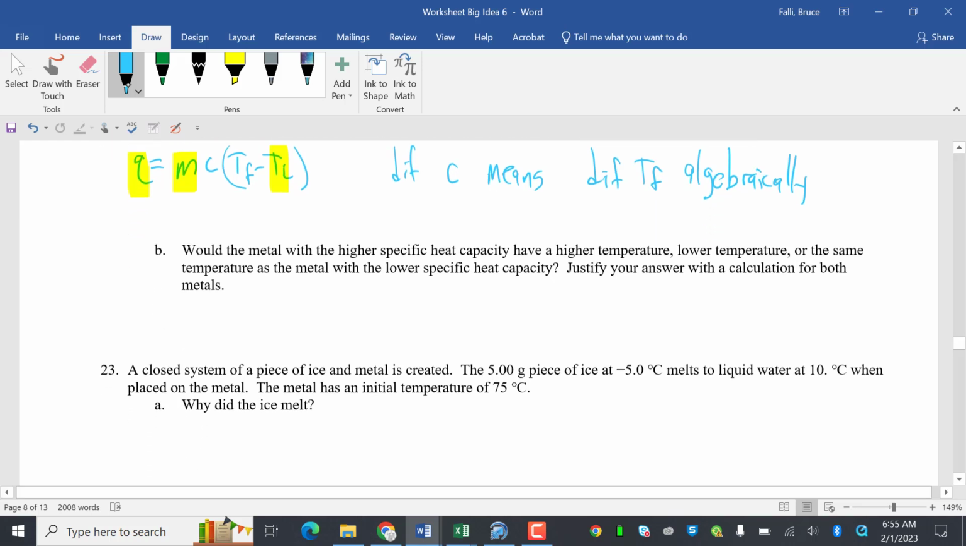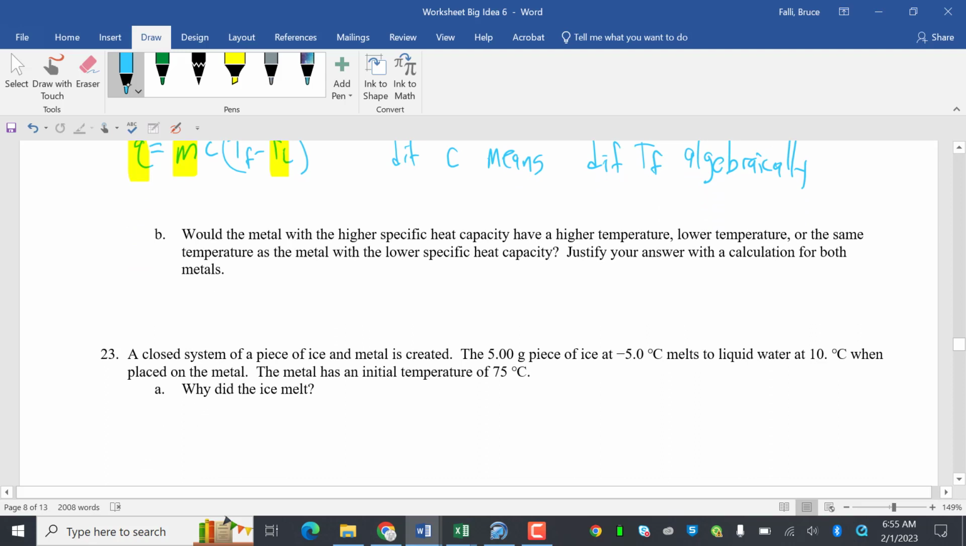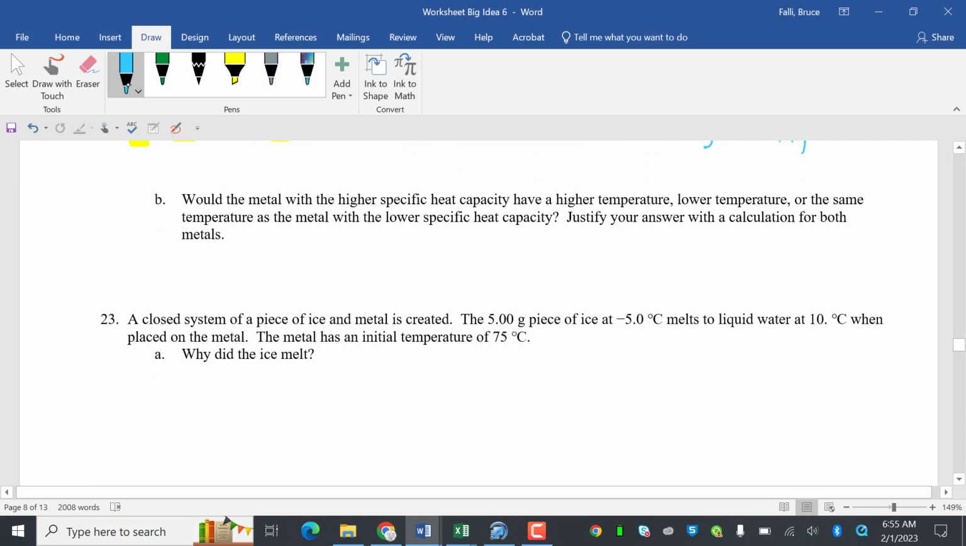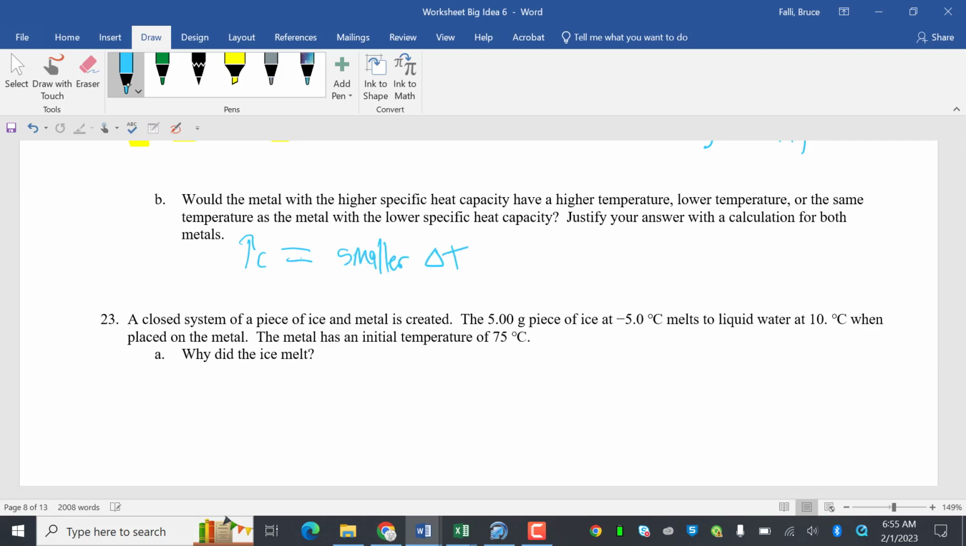Would the metal with a higher specific heat capacity have a higher temperature, lower temperature, or the same temperature? Two different metals of equal mass are given the same amount of energy, so the temperature is going up. So a bigger C means smaller delta T. So the metal with a higher specific heat, so bigger C, would have a lower final temperature.